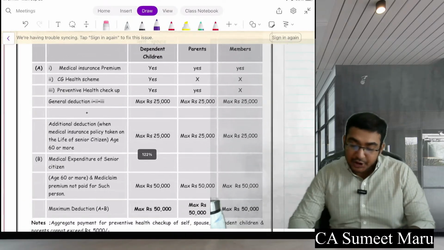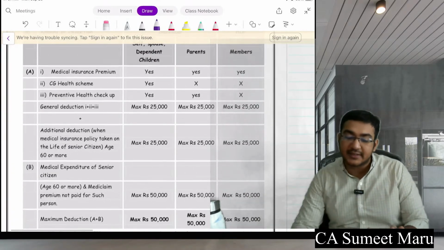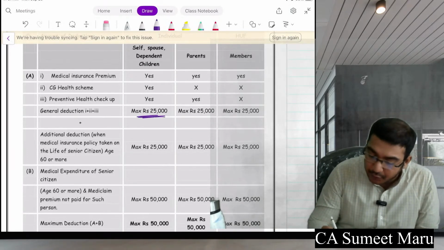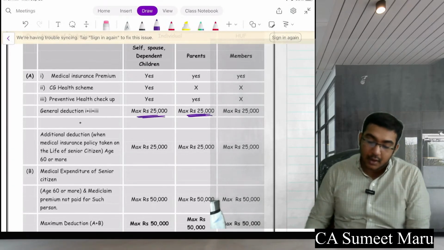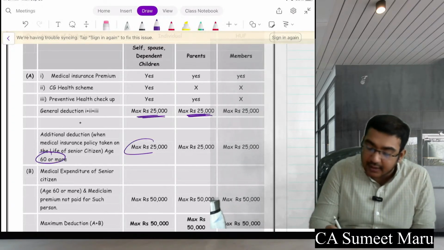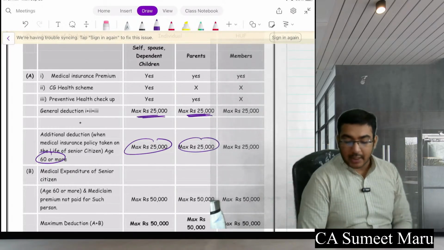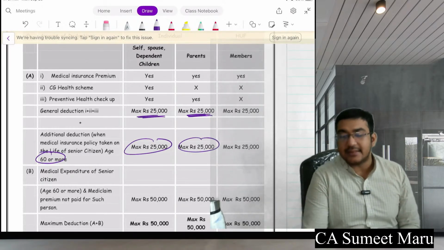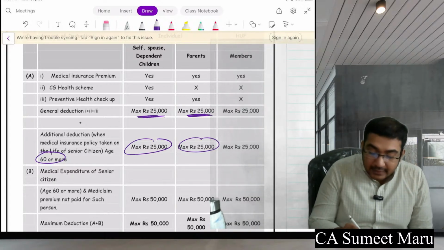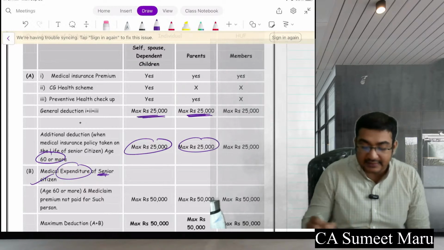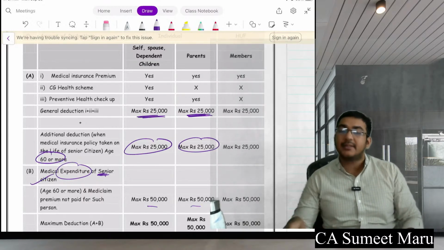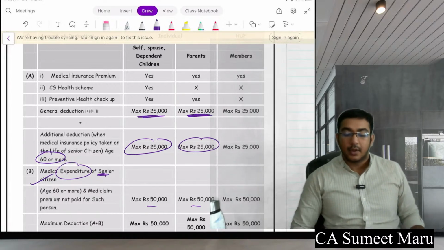So you can see this chart will help for your overall revision of this section 80D. Pay attention here. See, 25 different limit for you, different for parents. Okay. Further, if you are a senior citizen, another 25, another 25. But what happens in many cases, senior citizens don't get mediclaim. Okay, so for them medical expenditure only for senior citizens is allowed, again 50-50 because they are senior citizens, but the maximum is 50 and 50. That's the limit. Everyone clear?